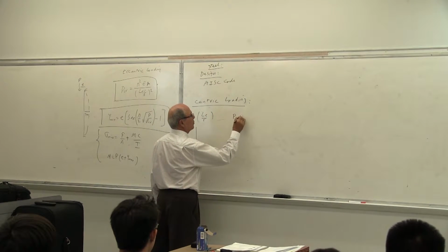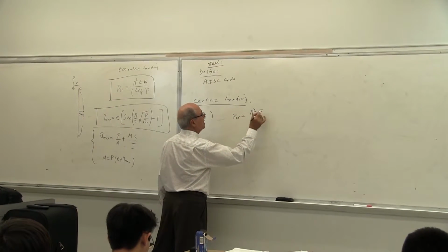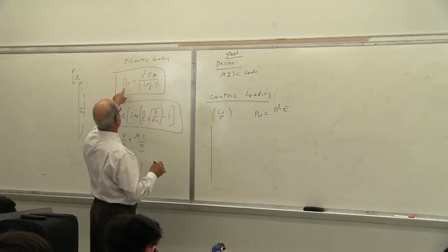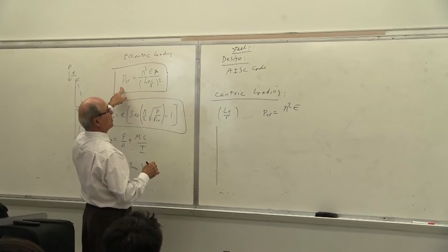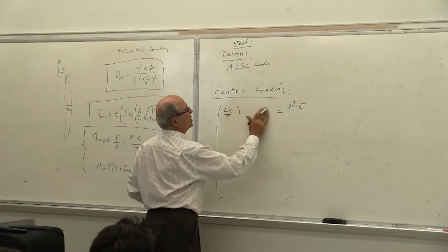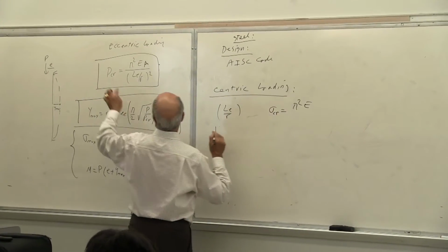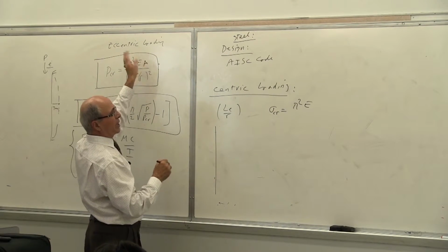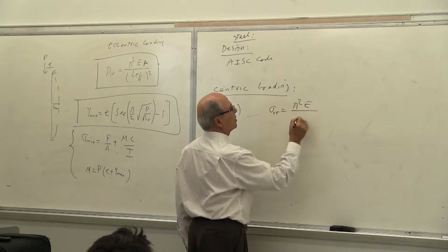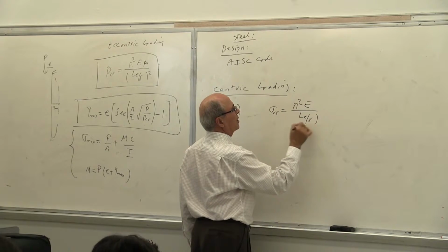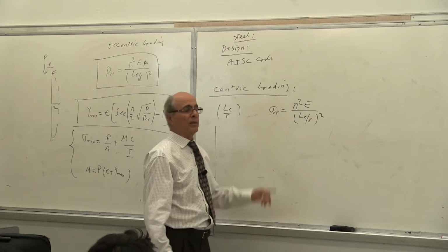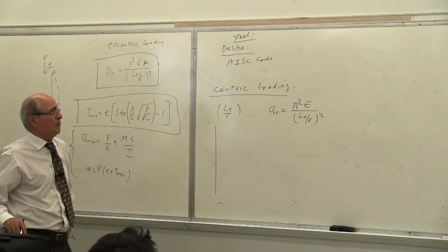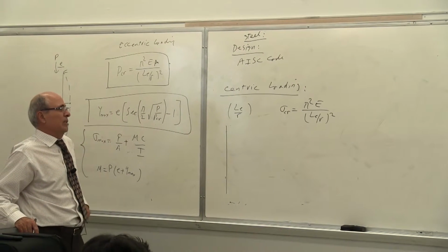P critical was equal to pi squared E. Notice the difference between P critical and sigma critical, which I'm putting here now. This is P critical, which has A. Sigma critical is P critical over A, so I have to drop the A out. So pi squared E over LE over R squared. Is that correct or not? This is sigma critical, that was P critical. Both the same for centric and eccentric load.